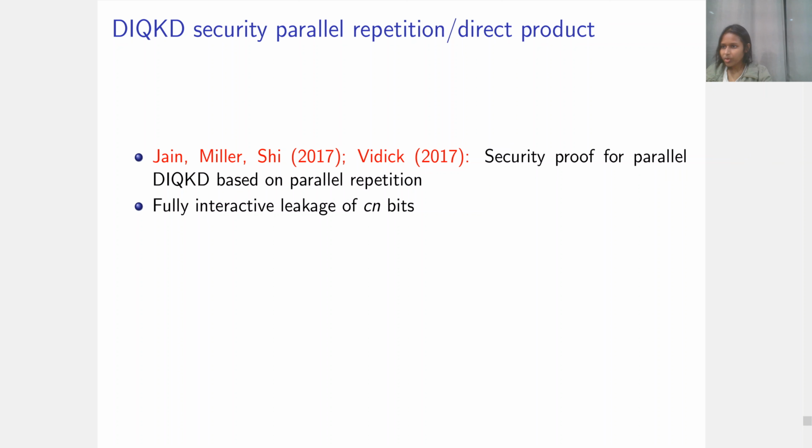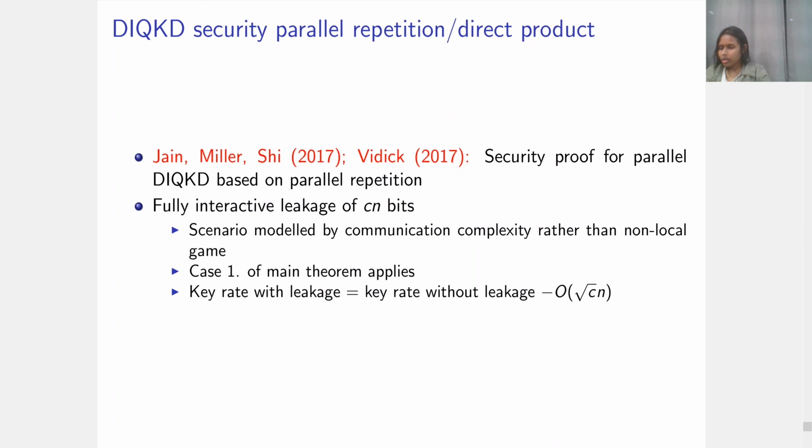Now in our result, we have a fully interactive leakage model, meaning that Alice, Bob and Eve's boxes can all communicate with each other in arbitrarily many rounds. We'll simply put a bound on the total amount of communication. This scenario is now modeled by communication complexity rather than non-local games, and case 1 of our theorem applies. Using this, we can show that the key rate with leakage is what the key rate would be without leakage, as shown by Jain, Miller and Shi, minus order of square root c times n.